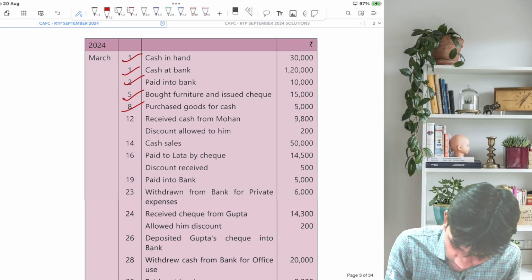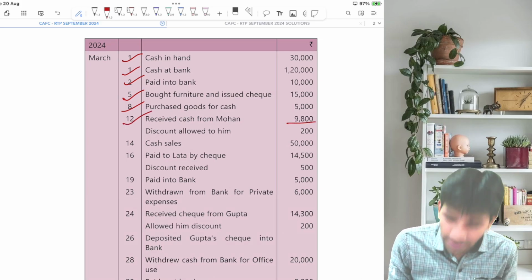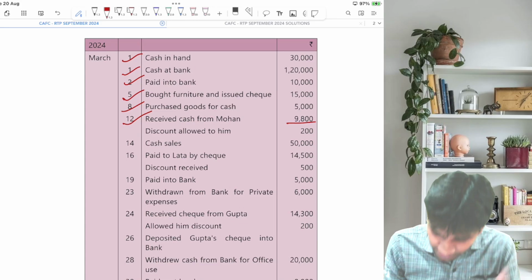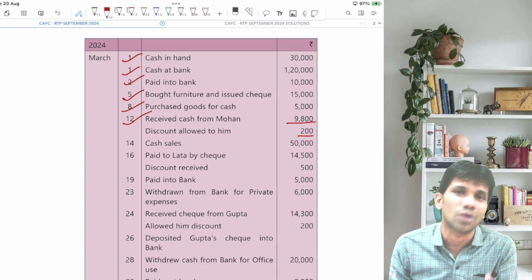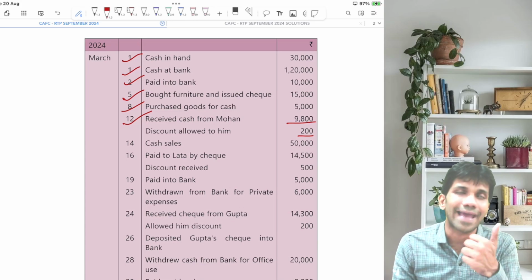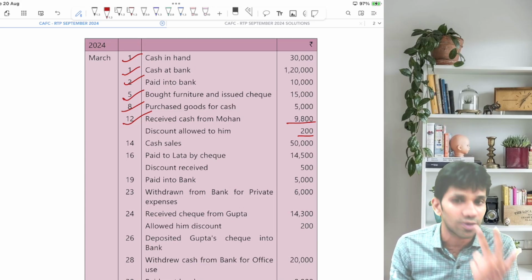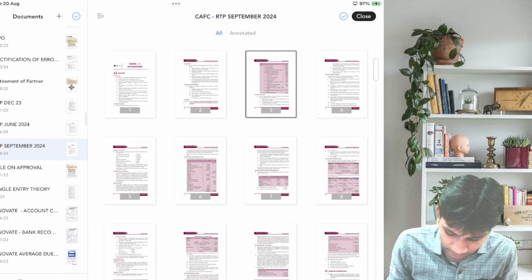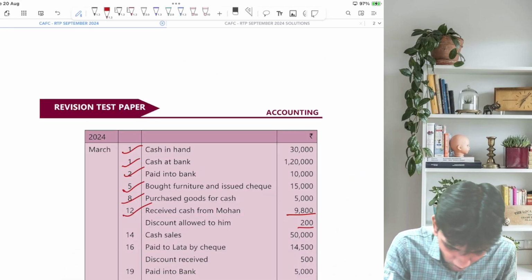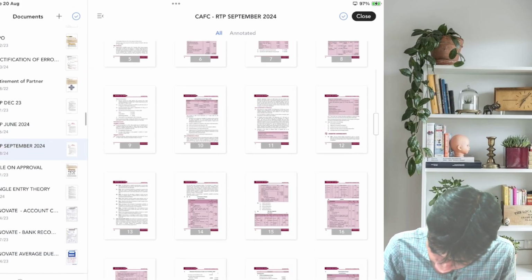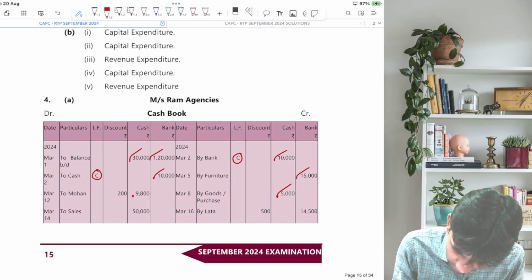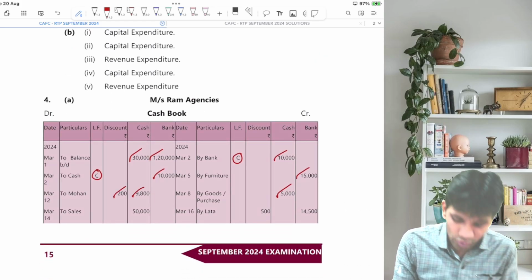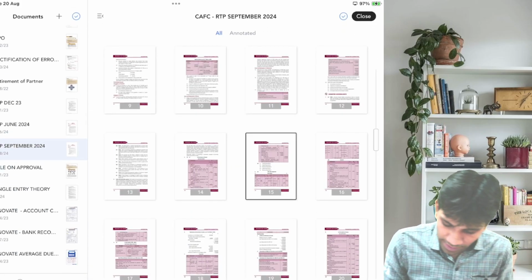Next, received cash from Mohan 9,800 and we allowed him a discount of 200. So the entry will be cash account debit, discount allowed account debit to Mohan account. On the cash account debit side, we will write to Mohan. In the cash column 9,800, in the discount column 200. Let's go back to the main question.